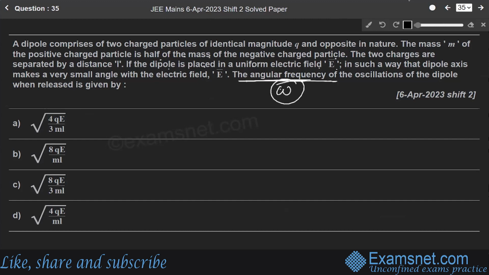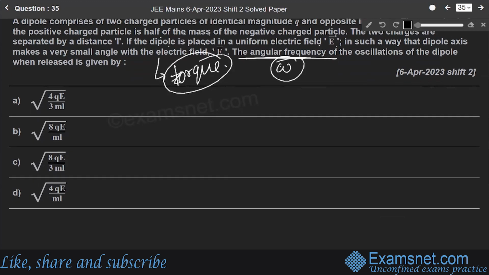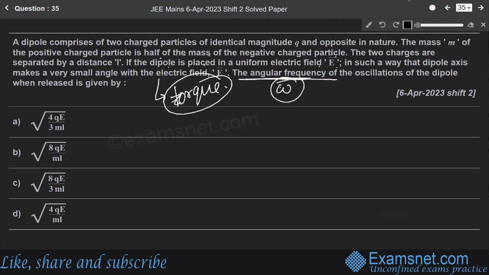Okay. So this question is basically from the torque part, okay? So now we are solving this question. Torque part means this is basically from the chapter rotational motion. Got it?